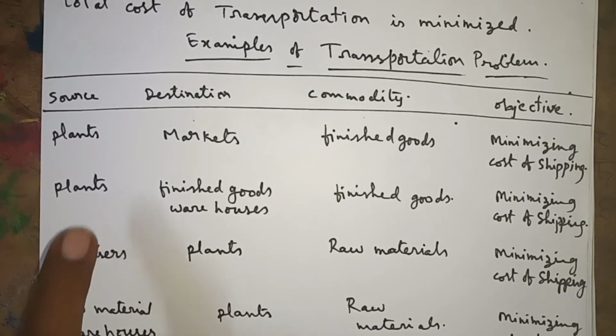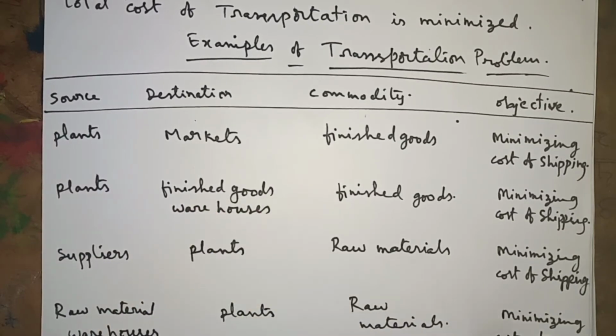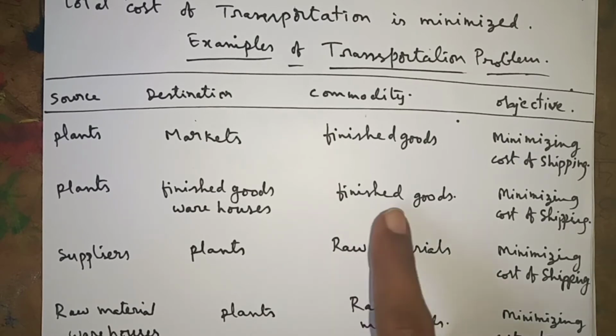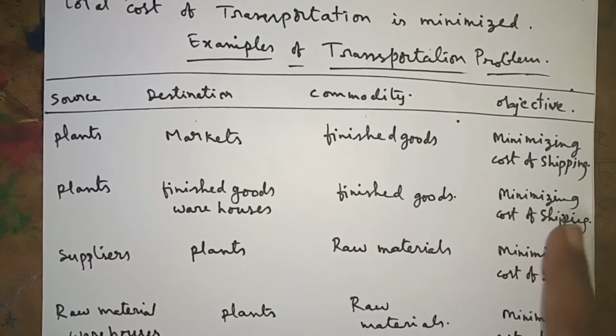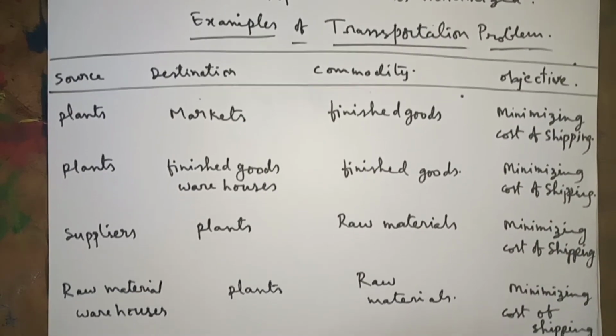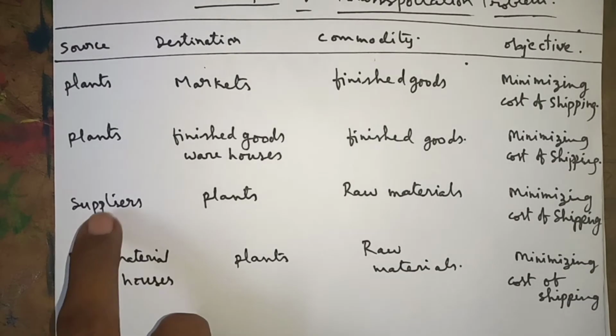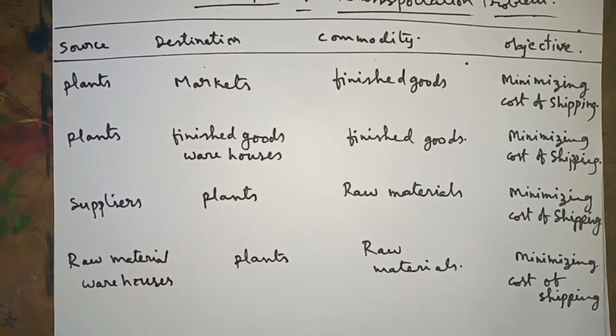Now the second example: plants and finished goods warehouses. After manufacturing any product, they send it to warehouses or godowns. Here the commodity is finished goods, and our objective is minimizing the cost of shipping. The next example is suppliers, who supply raw material.